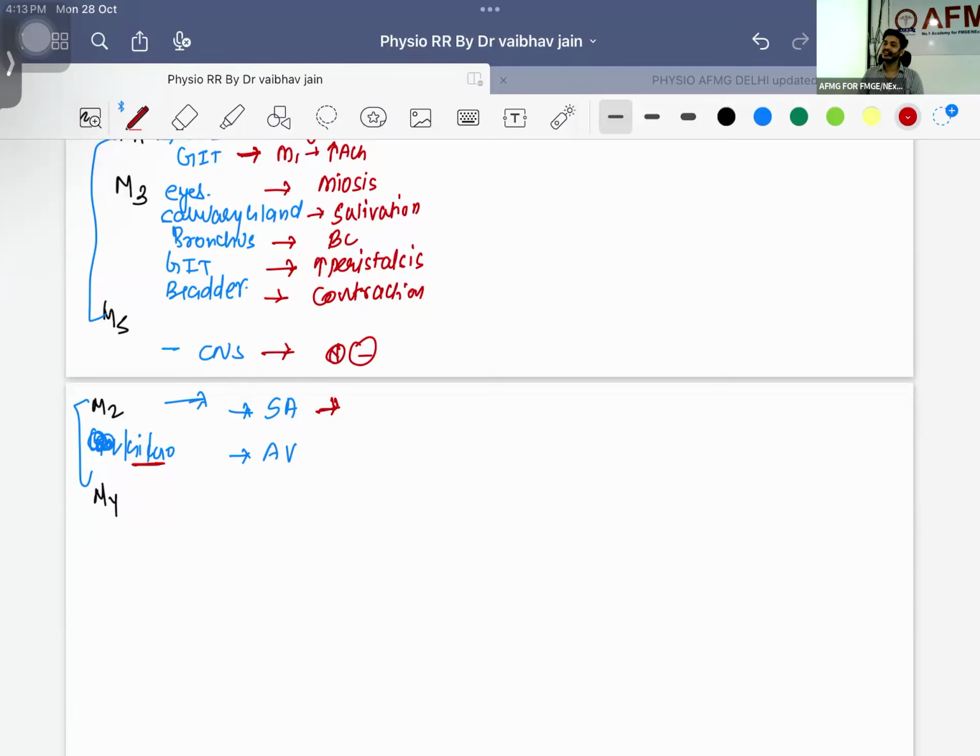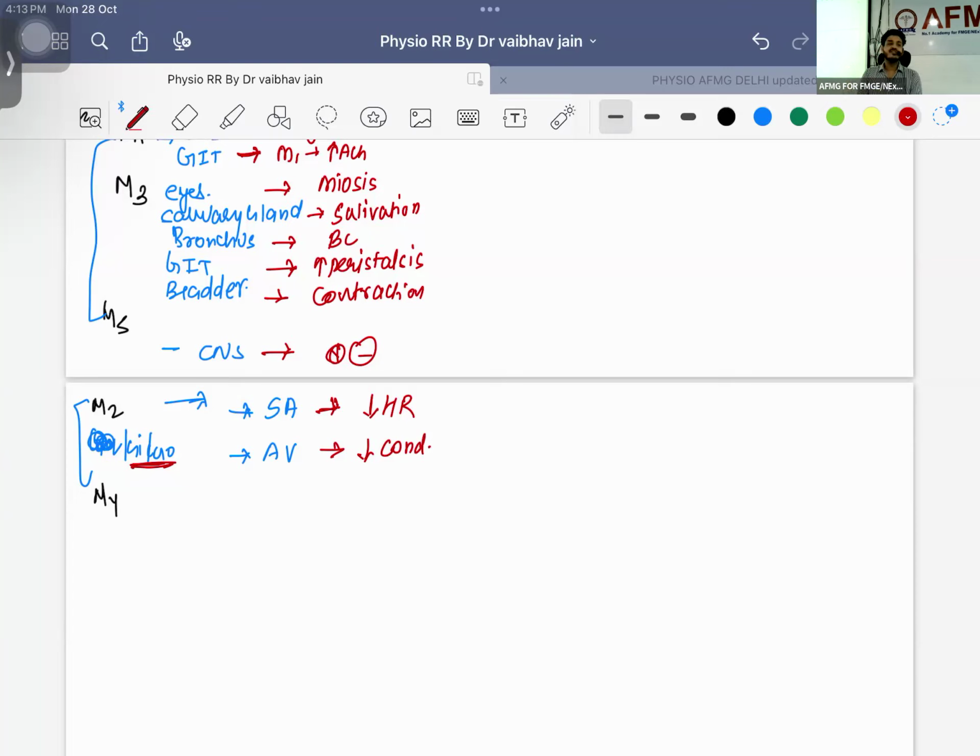Decrease. Online students are also saying decrease. It will decrease, because it is Gi and G0 type, so it will decrease your heart rate and decrease your conduction. Decrease in heart rate is also known as bradycardia. Arrhythmias are a different story, don't connect it here. Arrhythmias are different, cardia is different.